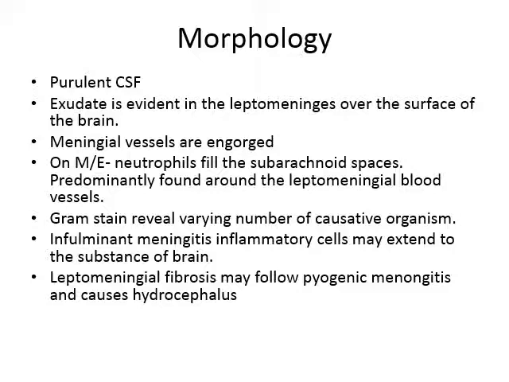Gram stain reveals varying numbers of causative organisms. In fulminant meningitis, inflammatory cells may extend into the substance of the brain. Leptomeningeal fibrosis may follow pyogenic meningitis and cause hydrocephalus.